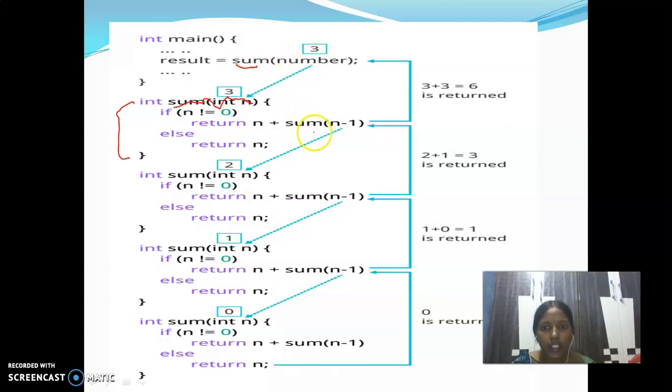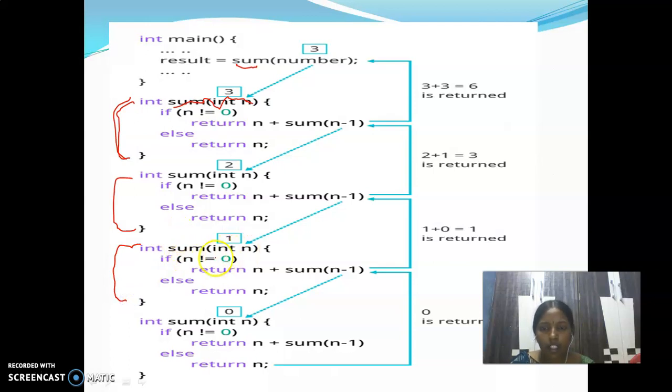So when you write sum of n minus 1, it calls the same function. That means this block of code will be executed again. So this is that block, right? Now number 2 not equals to 0, return 2 plus sum of n minus 1. Sum of 2 minus 1, that means 1. Again you are calling the same function sum with the number 1. So that is the block of this.